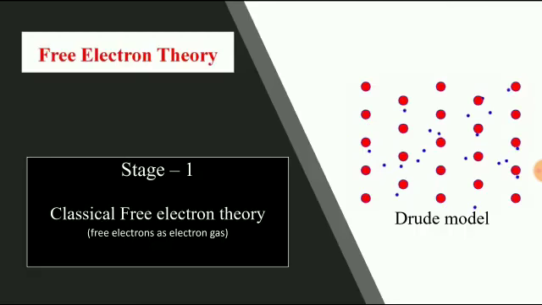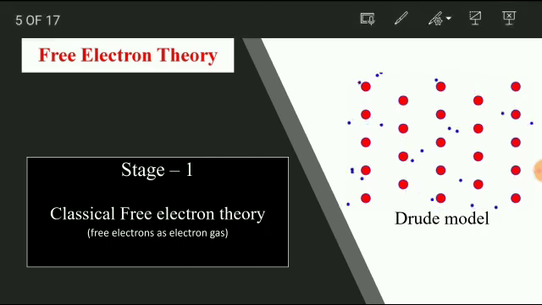So, broadly speaking, free electron theory, that is the theory which explains the behavior of free electrons, was developed in 3 stages. What you see on the slide is stage 1, a very old stage, which is the classical free electron theory.